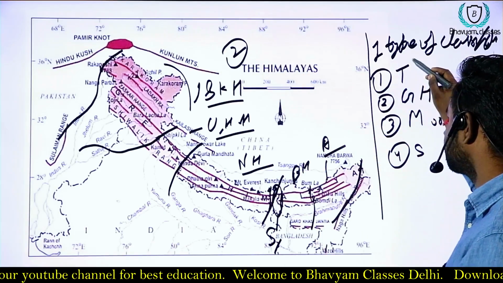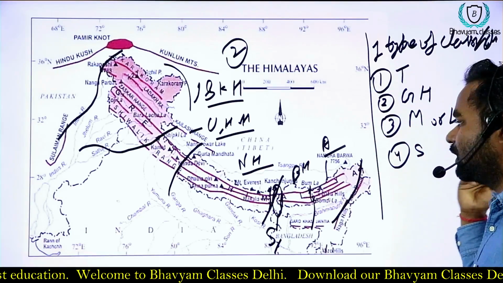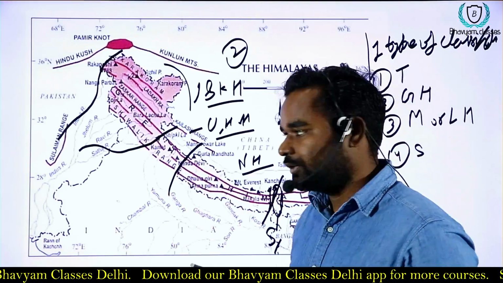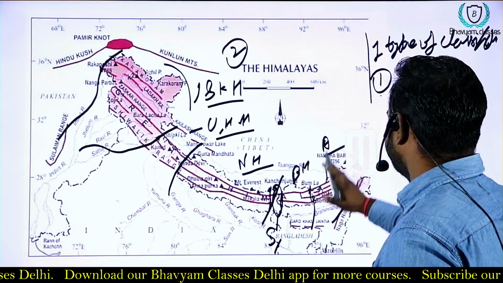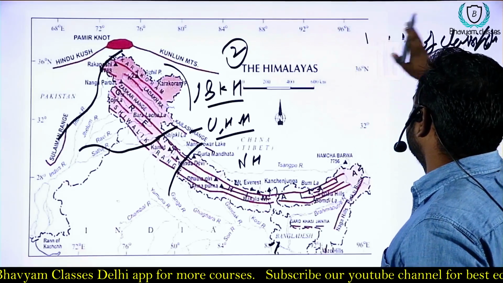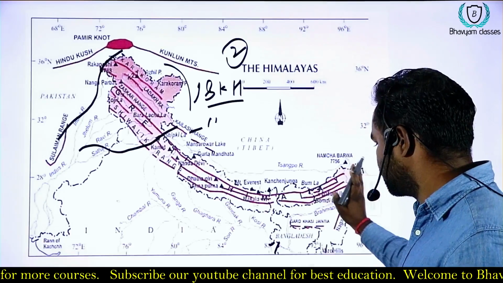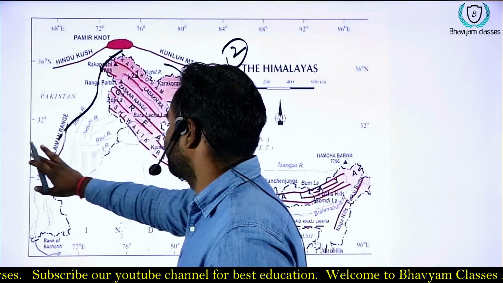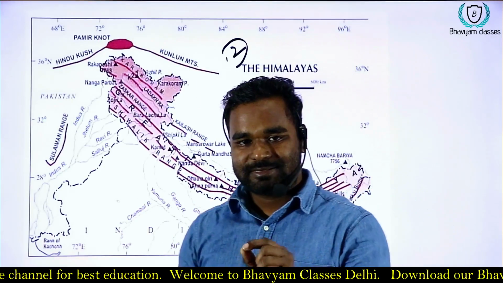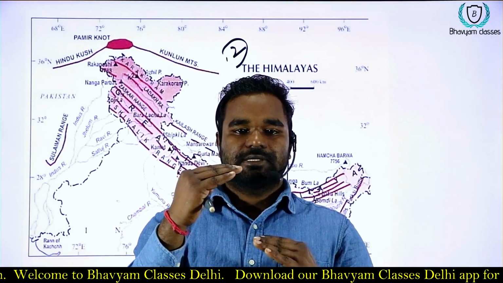The first type is on the basis of ranges: Trans Himalaya, Greater Himalaya, Middle Himalaya and Shivalik Himalaya, and the second division is based on the region. So let's start the class with the first type of division, which is the ranges. Here we will talk about the different ranges. Before going to the facts, let's understand the basics, then we will build our facts on that basis.